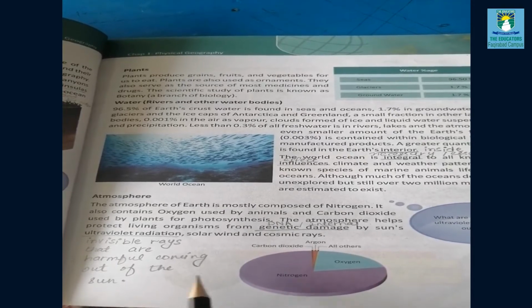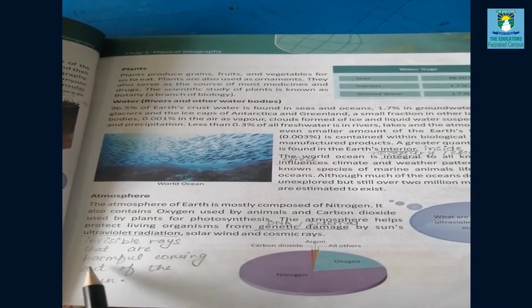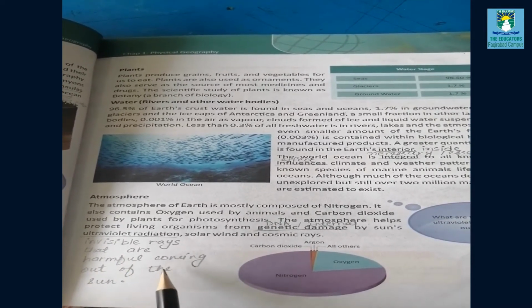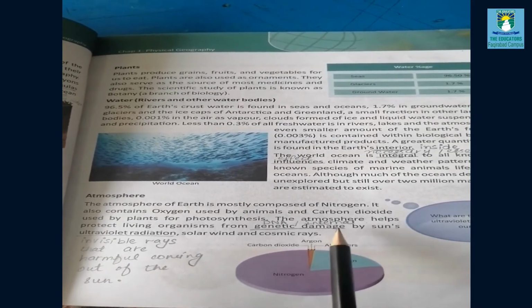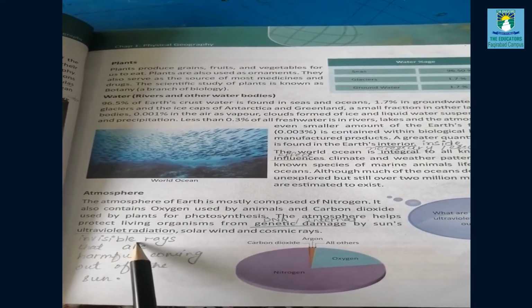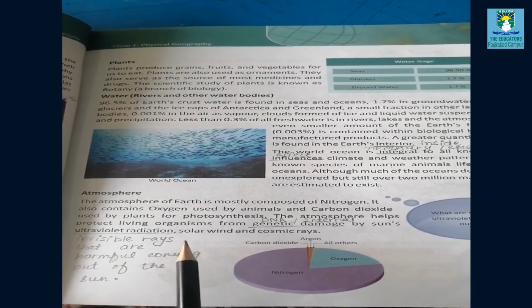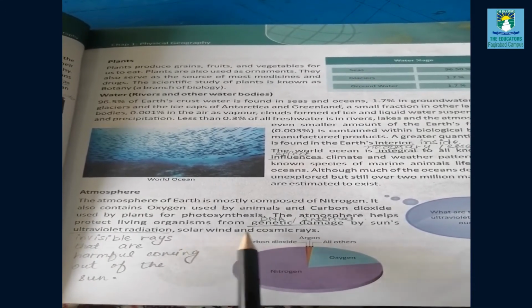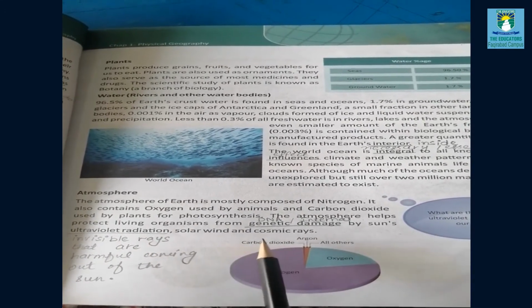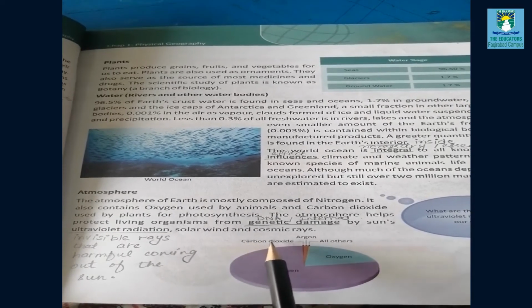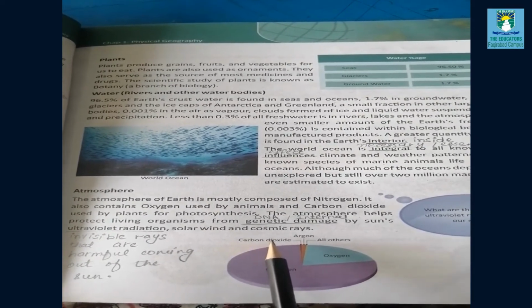Ultraviolet radiation is invisible and very harmful for human bodies. Solar wind means a flow of charged particles from the sun, and cosmic rays means high energy atomic particles. Our atmosphere protects us from these things.